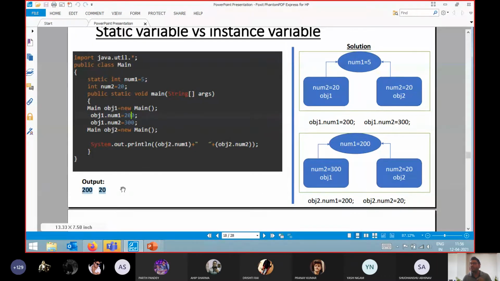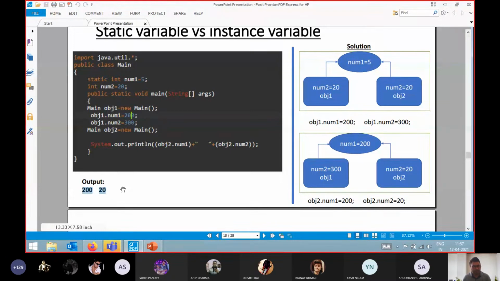But let's assume in our class, your batch number is a static variable. In that scenario, if I change from batch 1 to batch 2, then what will happen? Automatically all the students who are accessing that static variable, the batch number, will be able to see the updated value of that static variable. Okay, so this is the difference between your static variable and your instance variable.